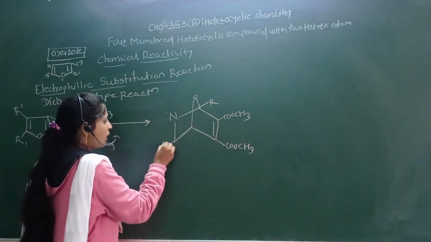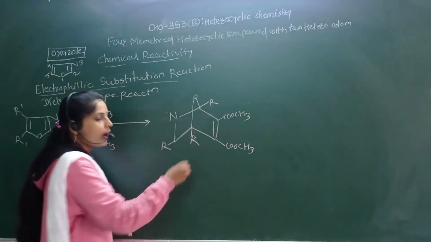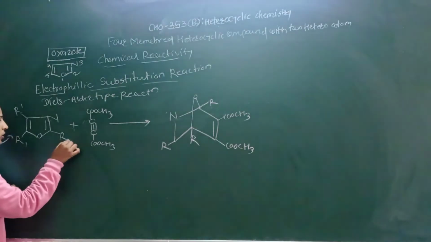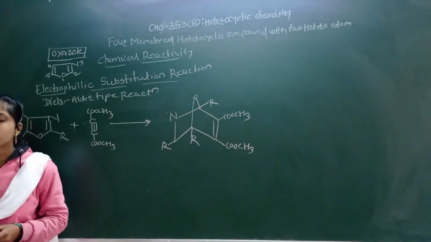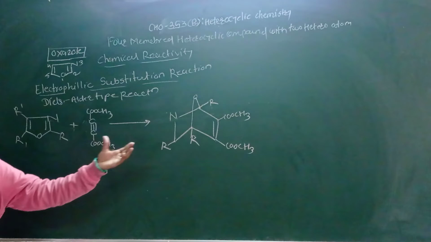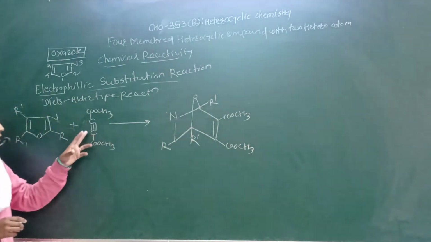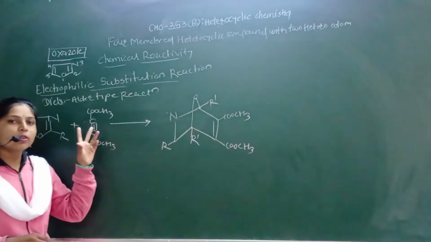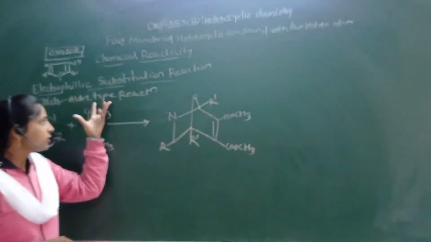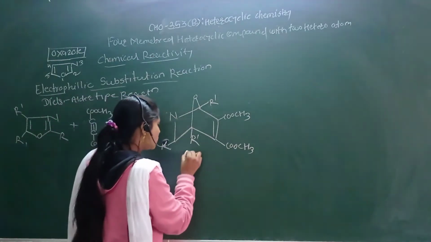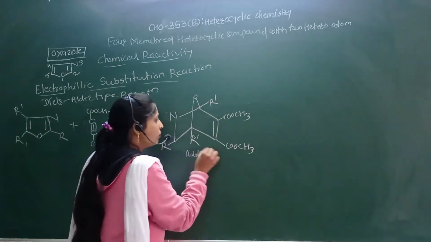here attached to the R, here attached to the R. But here we have to see the R dash, R dash. Then this R dash comes into the adduct formation, in this R dash and this R dash. So cyclization, or [4+2] cyclization reaction takes place like a Diels-Alder reaction in this way, and formation of this adduct. Okay, this is important. This adduct can be formed.